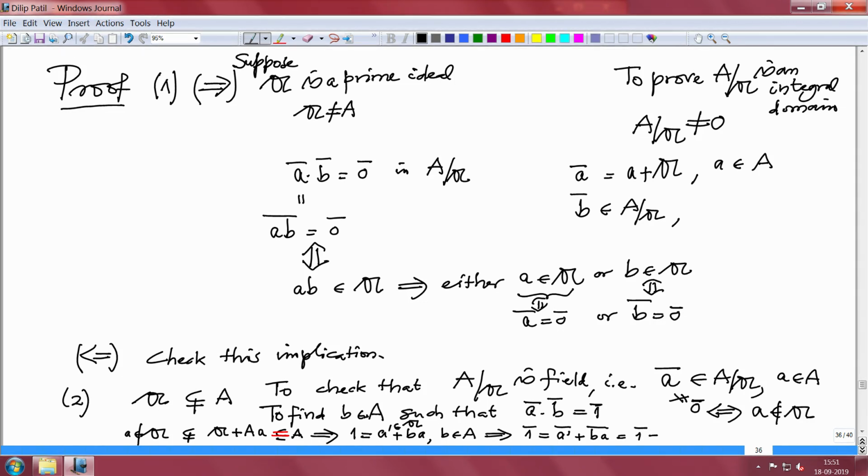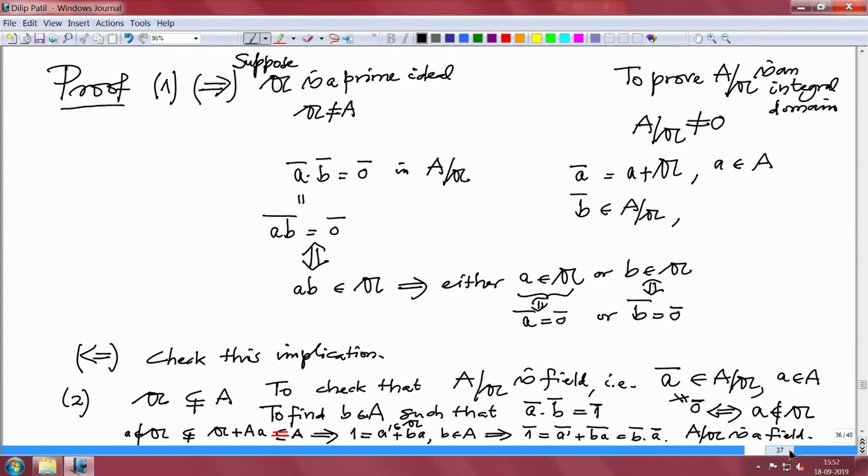So, 1 bar equals B bar times a bar. So, I produce an inverse for a bar. Therefore, this proves A mod Gothic A is a field, and the converse is similar. So, I will not prove the converse. Alright. So, we have an easy way to test whether some ideal is prime or not. You go modulo and then check that it is a domain or not.